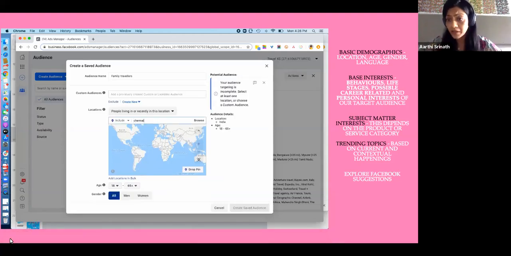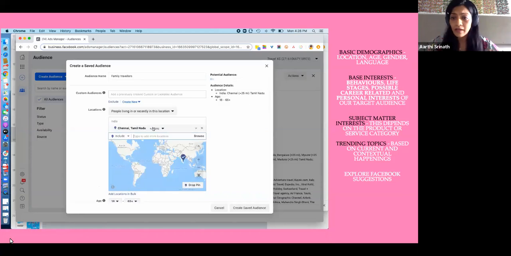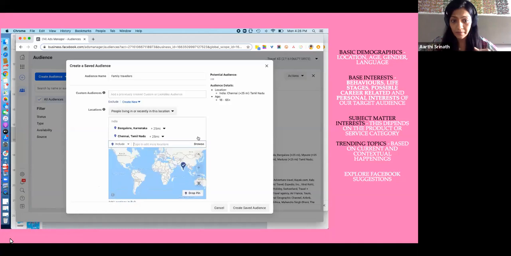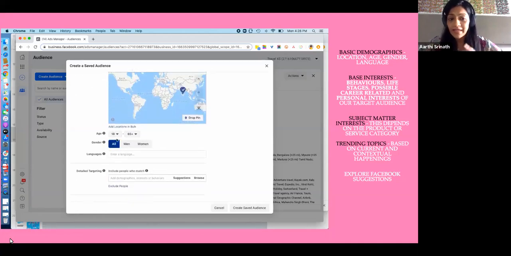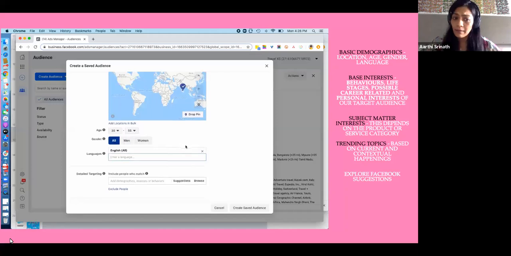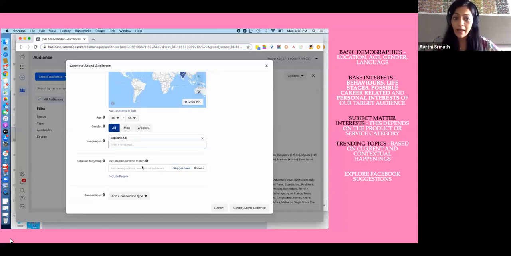So I now pick the location. I'm picking Chennai and Bangalore. You're going to see the audience size decreasing as you do this. Then let's pick an age group that is descriptive of a family traveler, since we're picking family travelers. I'm saying 30 to 55 years of age. They speak English. And now is where you get into the detailed targeting.